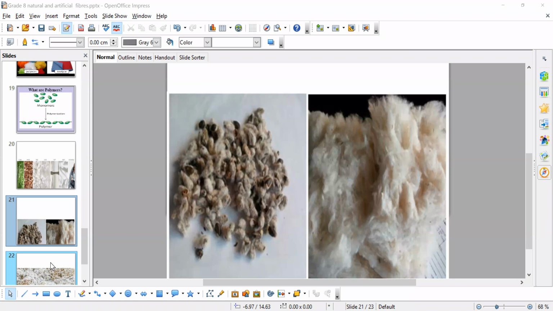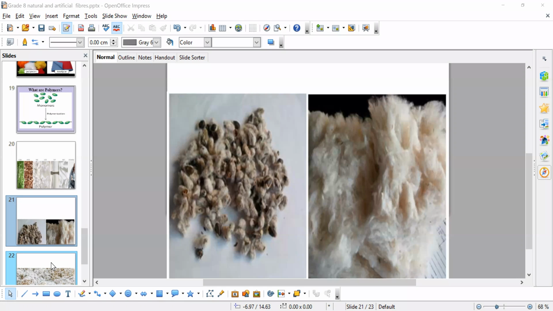Regenerated fibers are also called cellulosic fibers. Why are they called cellulosic fibers? Because cellulose is present in plants, ma'am. Okay. So they are derived from the cellulose of the plants. Hence they are called cellulosic fibers.